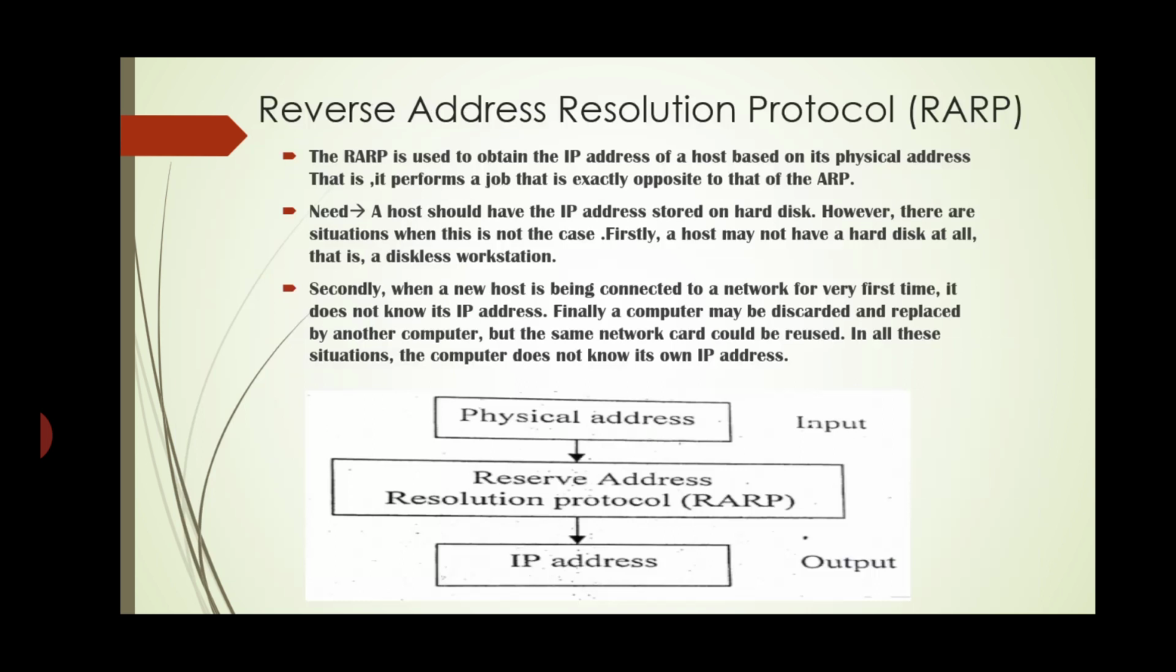Next, we will see the reverse address resolution protocol, that is RARP. RARP is used to obtain the IP address of a host based on its physical address. That is, it performs exactly the opposite of ARP. What is the need of RARP? The host should have the IP address stored on its hard disk. However, there are situations when this is not the case. Firstly, the host may not have a hard disk at all.